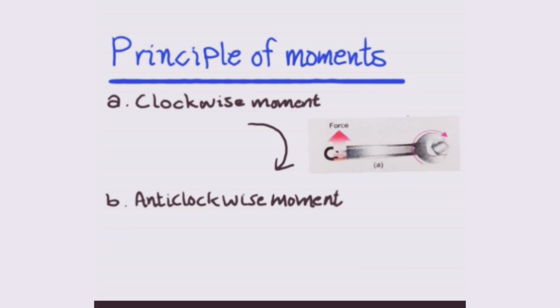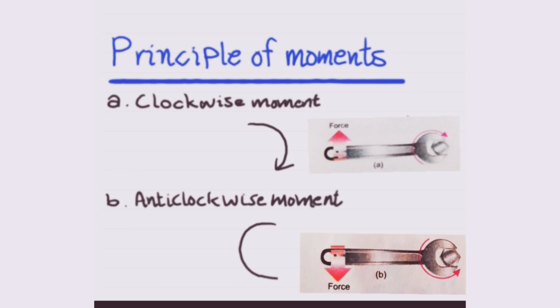Now anti-clockwise moment. When a force is applied on a body and the body rotates in the anti-clockwise direction as shown by the arrow, then the moment or the torque so produced by the force is known as anti-clockwise moment or anti-clockwise torque.